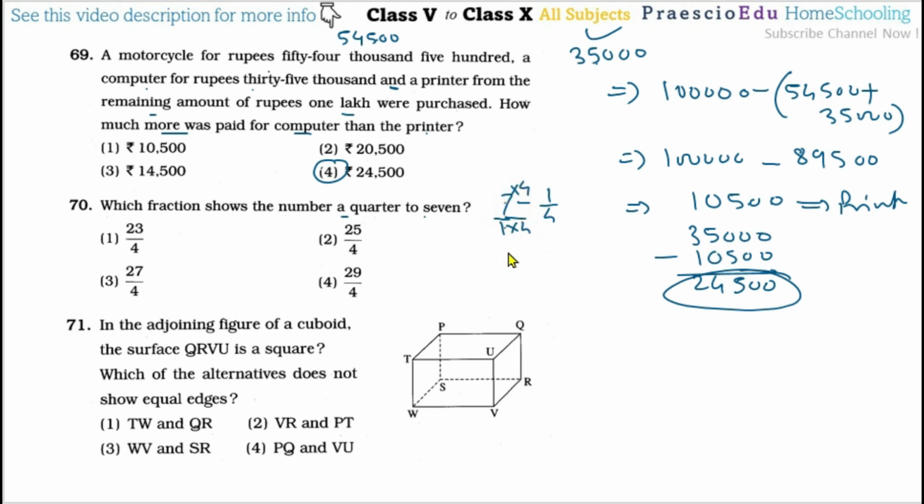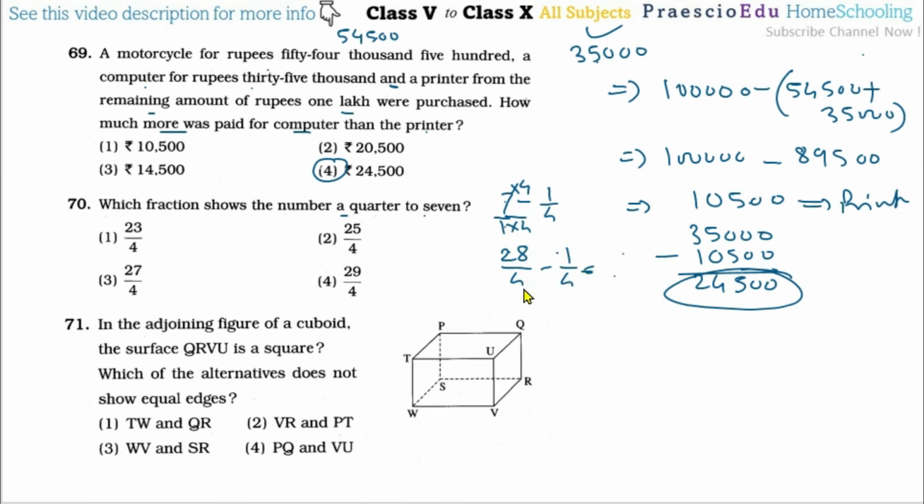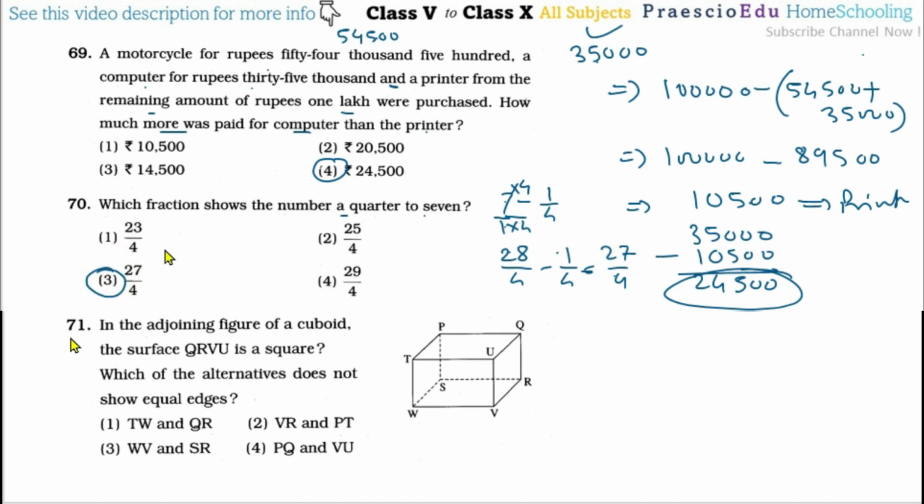So 7 multiplied by 4, that is 28 by 4 minus this 1 by 4. So after making the denominator the same, means 4, we can do the numerator subtraction, 28 minus 1, that is 27, and by 4, and this is given in option number 3. So option number 3 is the correct one. Then question number 71, in the adjoining figure is a cuboid.